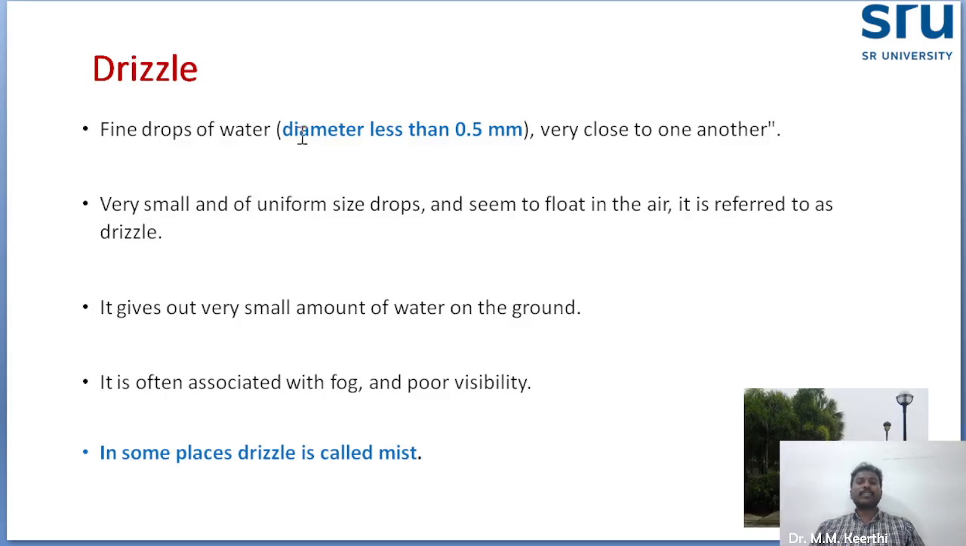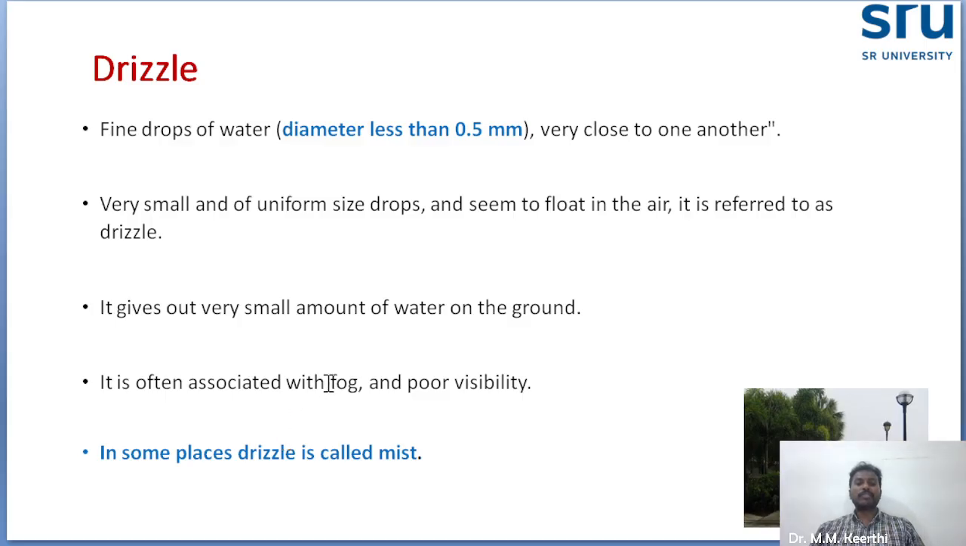Drizzle is where the diameter of the drop is less than 0.5 mm. So rain means more than 0.5 mm, and drizzle means the diameter is less than that. These are fine drops of water, very close to one another. They are very small and the size is very uniform. It seems to float in the air, so the drizzle will float in the air. It gives out a very small amount of water to the ground, so due to drizzle, it will not give a sufficient water source. It is a very small amount.